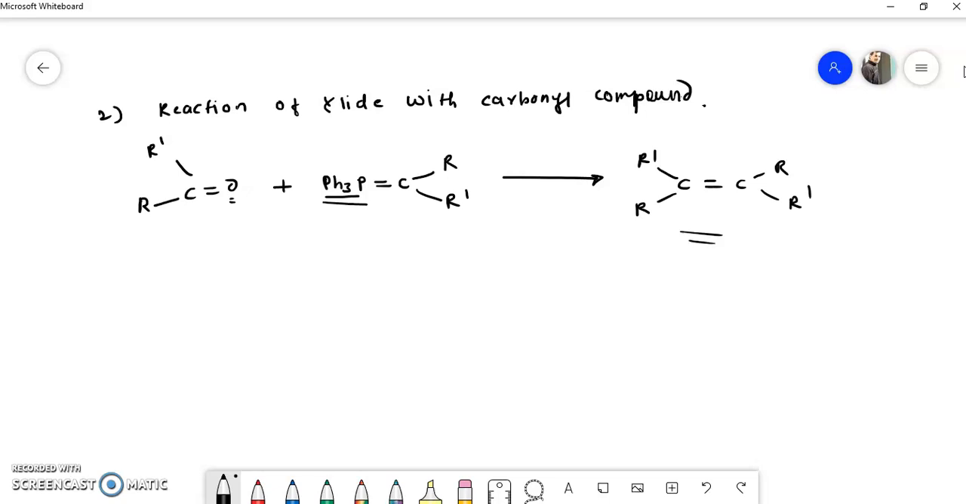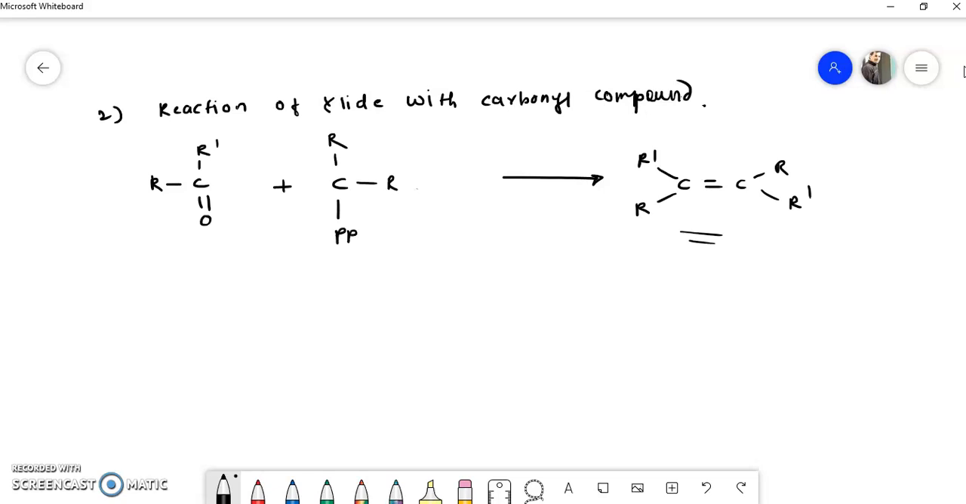So I will write this starting material once again in a different way, so that you will understand the mechanism. Suppose I will write it in this way, double bond O here, and this organophosphorus compound also I will write in this way to understand the mechanism.